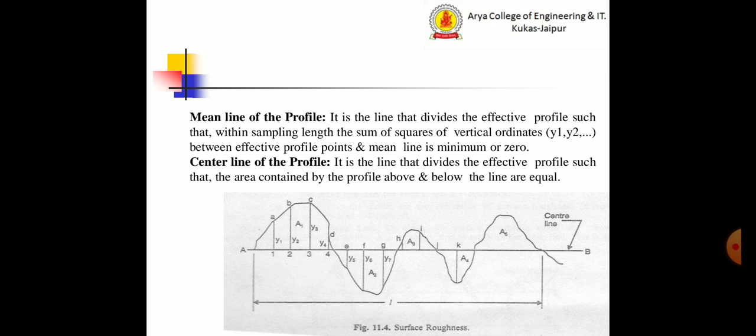Mean line of the profile: it is the line that divides the effective profile such that within the sampling length the sum of squares of vertical ordinates between the effective profile points and the mean line is minimum or 0. Center line of the profile: it is the line that divides the effective profile such that the areas contained by the profile above and below the line are equal.